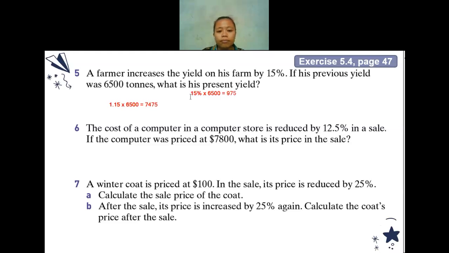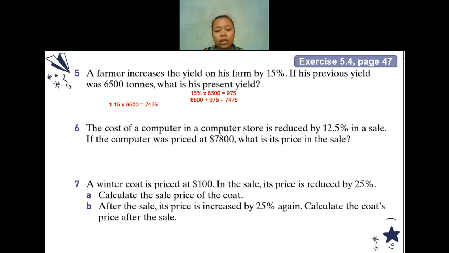So teacher, basically, if we use the 15% and then add it to the original, it's the same, right? Yeah, it's the same. But what do you think? Which one is easier? Which one is the shorter way to answer the question? It will depend on you. For me, finding the multiplier is easier because it's only one step and it will be done.